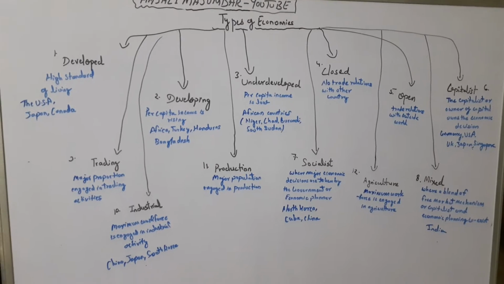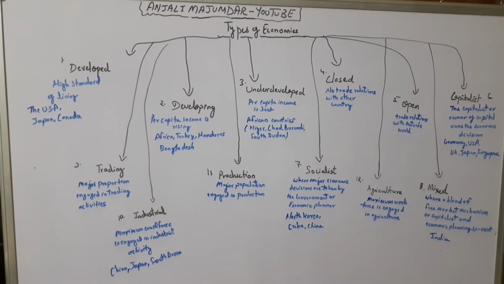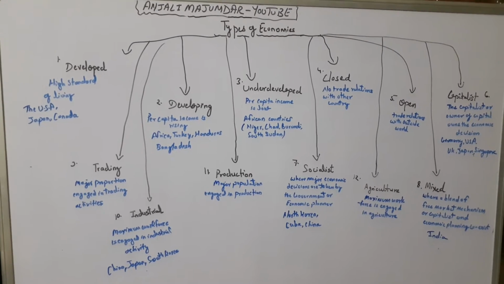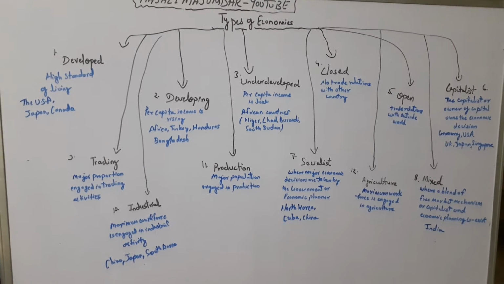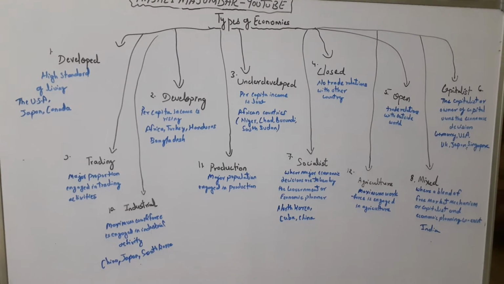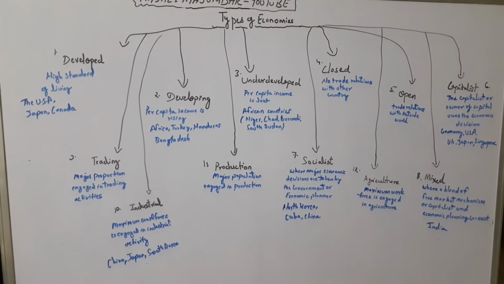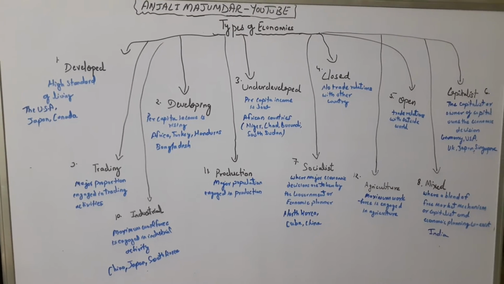I will be continuing a few topics based on the economics subject. So let's discuss how many types of economies we have, one by one. As you can see, I have made a flow diagram here with these arrows. All the types of economies are being mentioned. Like the first one is developed economy. When do we say that an economy is developed?